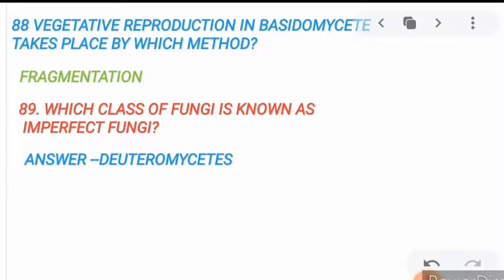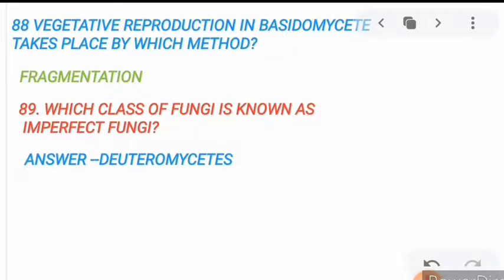Now move to the 88. Vegetative reproduction in Basidiomycetes takes place by which method? Just see, vegetative reproduction in Basidiomycetes takes place by only one method, and this method is fragmentation. By the method of fragmentation, vegetative reproduction takes place in Basidiomycetes.